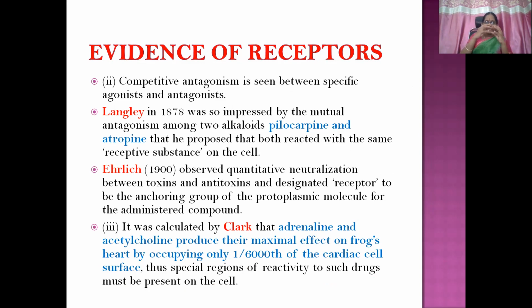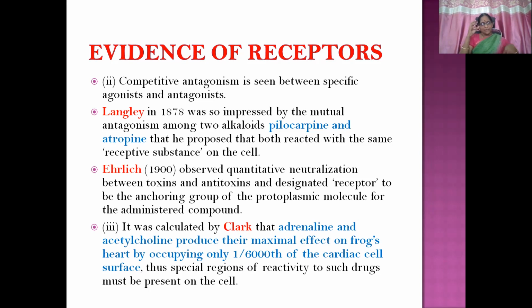They both combine with the same kind of substance, which is called a receptor. Then Ehrlich in 1900 observed quantitative neutralization between toxins and antitoxins and designated receptor to be the anchoring group of the protoplasmic molecule for the administered compound.